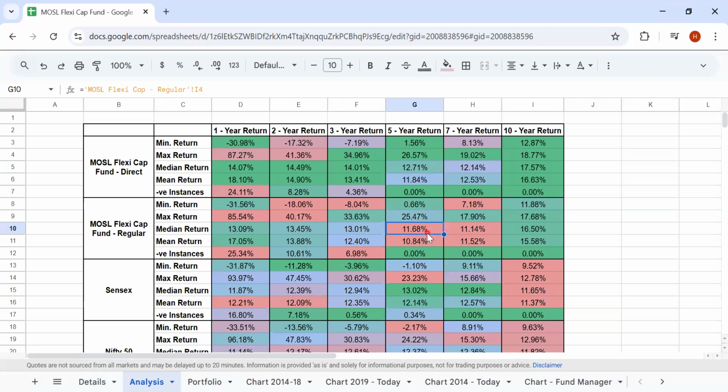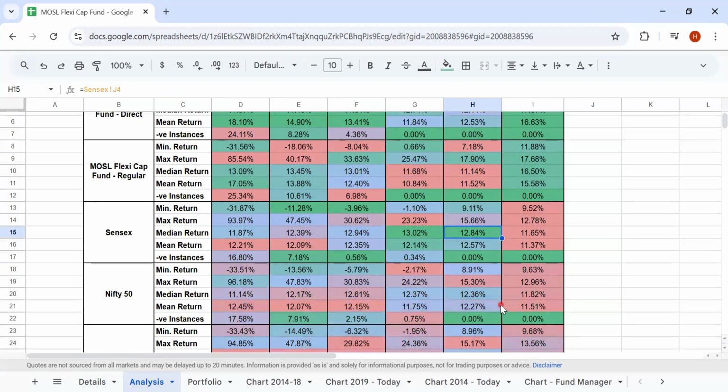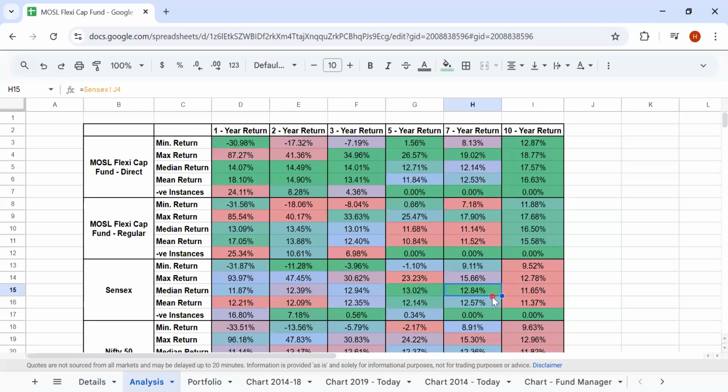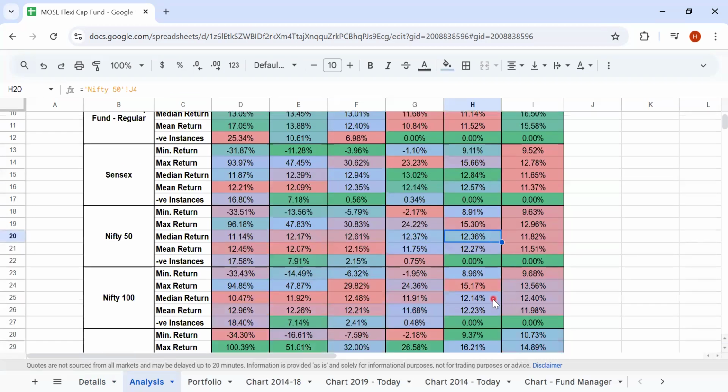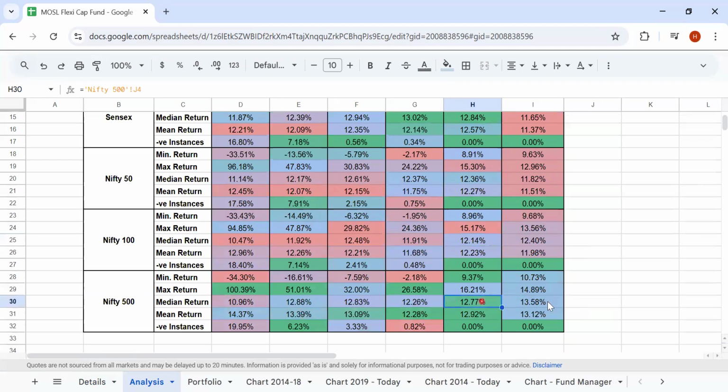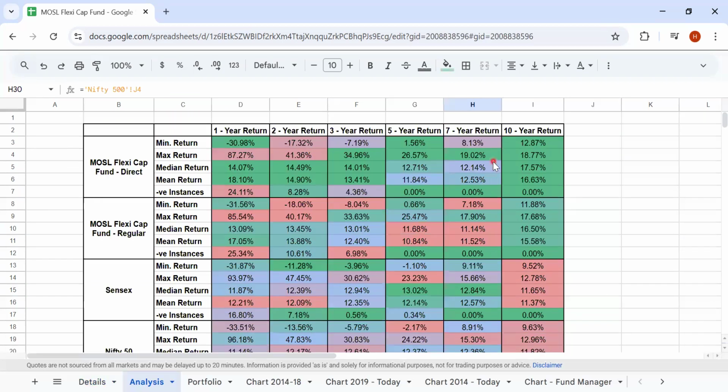On the regular plan, after the fees, obviously the return has gone down. On a 7 year and on a 10 year basis, the median returns were 12.14% here compared to Sensex at 12.84%, 12.36% at Nifty, and 12.77% at Nifty 500. Nifty 500 has done slightly better than Motilal Oswal Flexi Cap Fund.